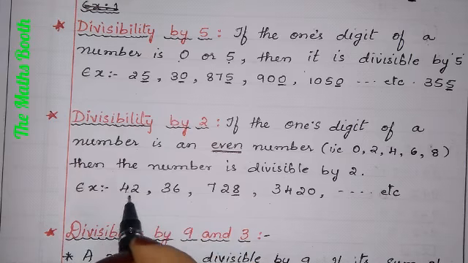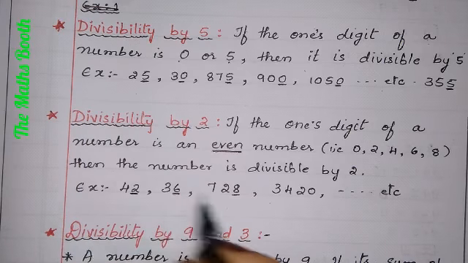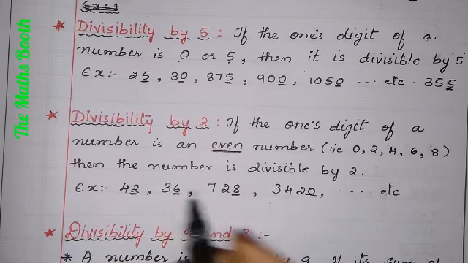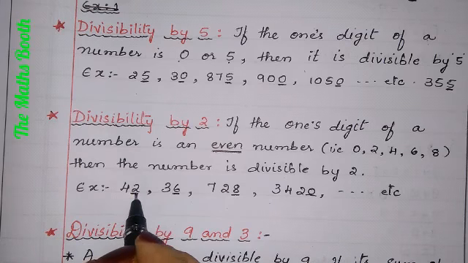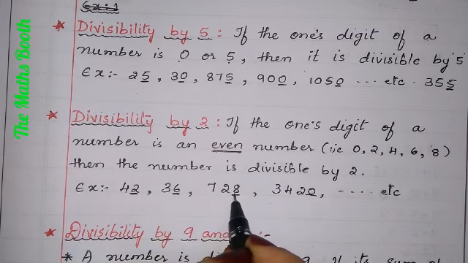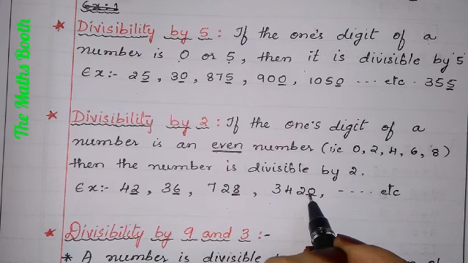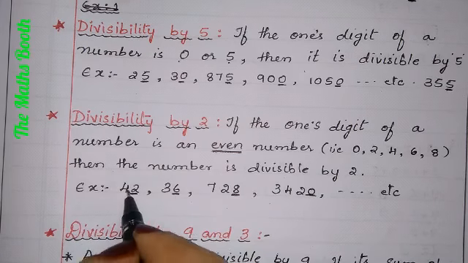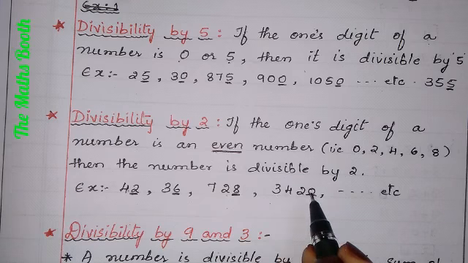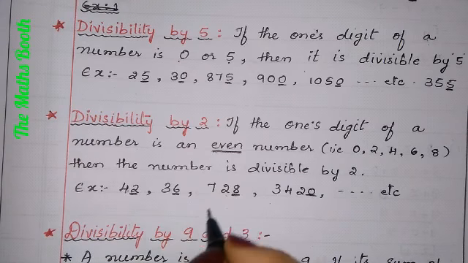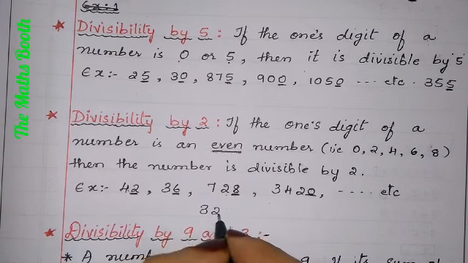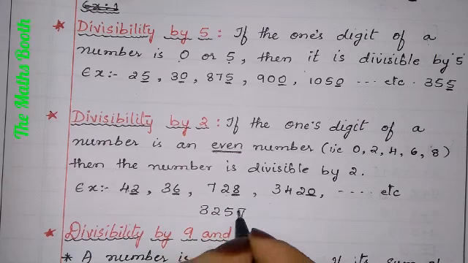Unit place means last ones place. You can see here these all are the ones place, that is unit place. So at the last, 2 is an even number, 6 is an even number, 8 is an even number, 0 is an even number. So these all numbers are divisible by 2. I will write some other number, 3, 2, 5, 7. Can this be divisible by 2?